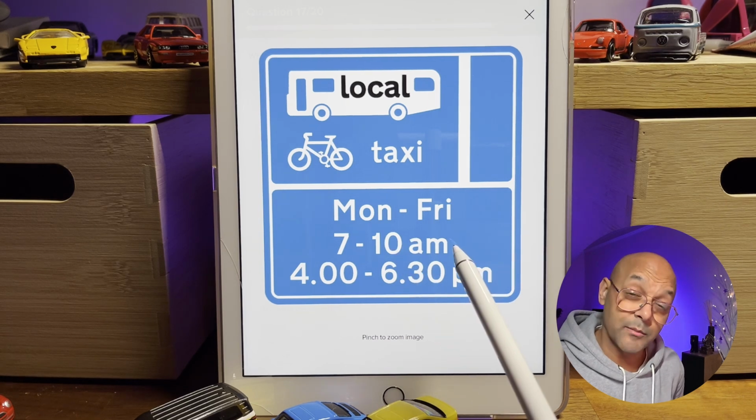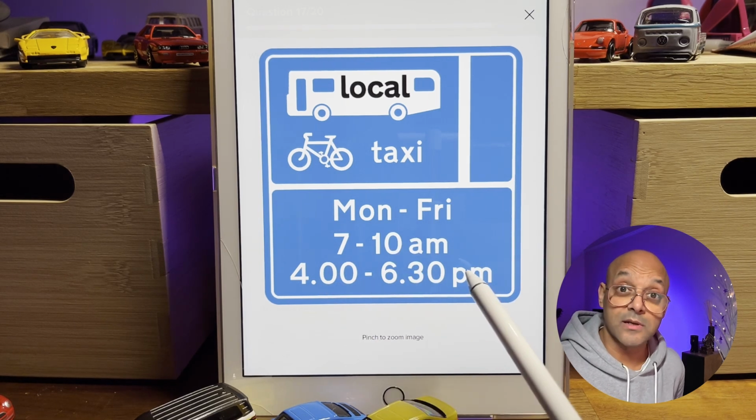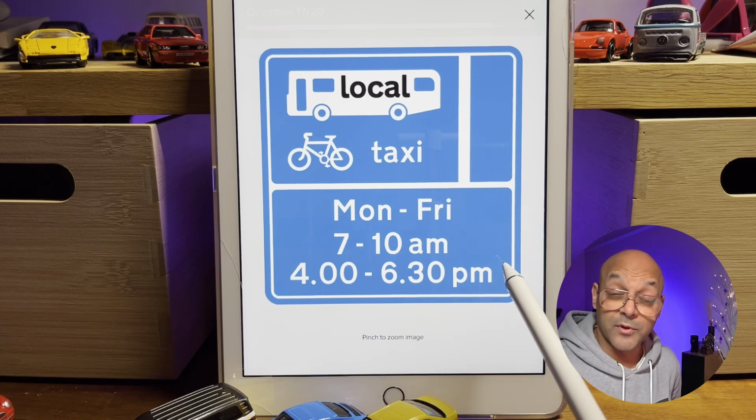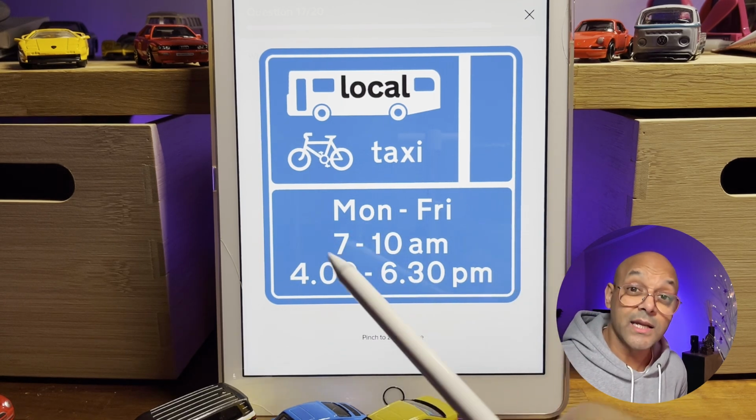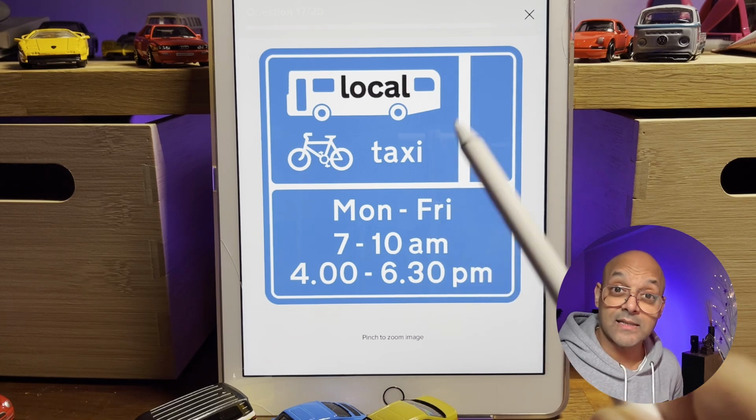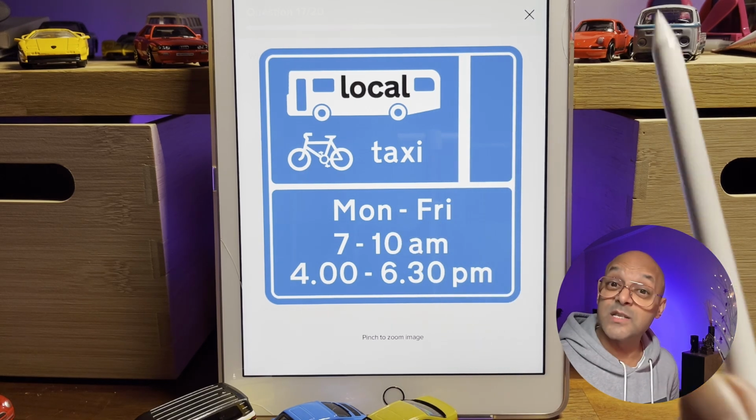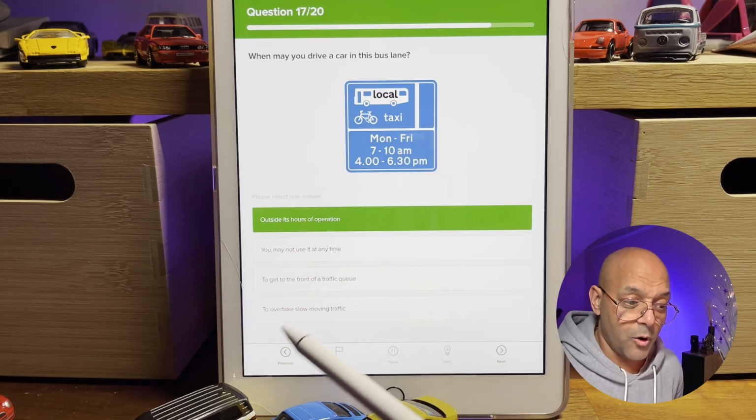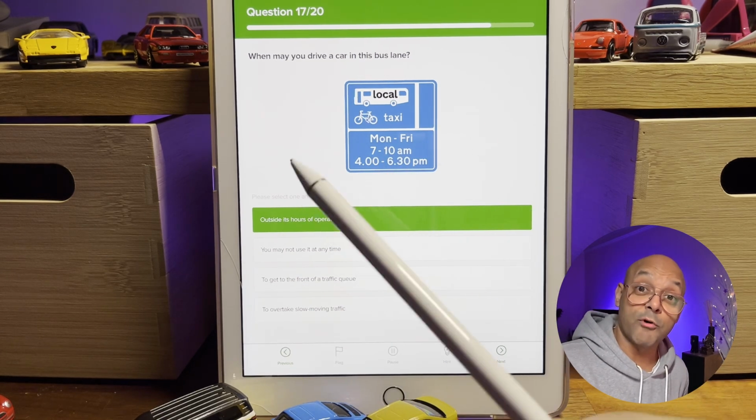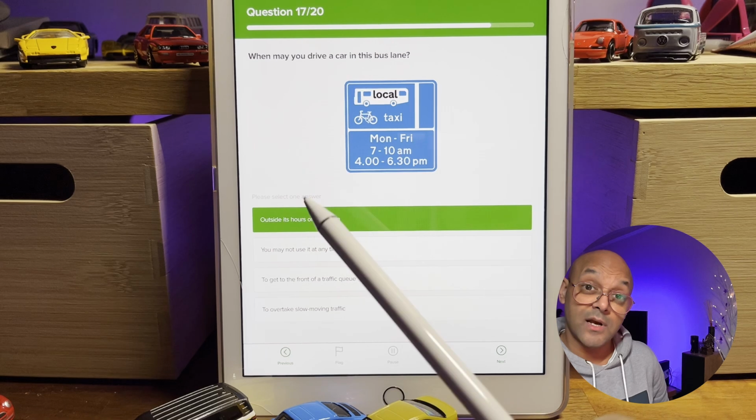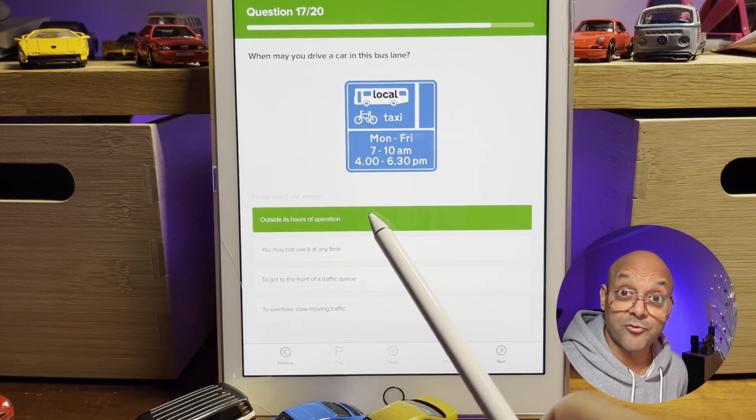So after 10 a.m. and before 4 p.m. you can use it Monday to Friday. After 6:30 p.m. you can use it all the way up till 7 a.m. the next day. It doesn't say Saturday and Sunday on here either, so that means Saturday and Sunday you can use it all day long. Easy way to think about it, outside of operational hours, that would make sense. Those times shown are the bus's operational hours. We can use it outside of those hours. And so A makes really good sense so far.